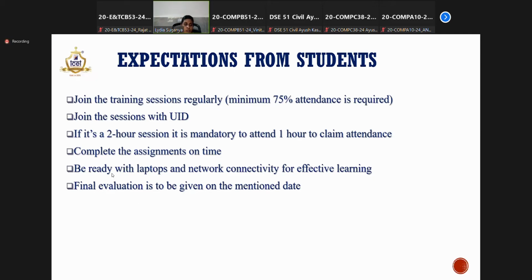The students are required to give the evaluation, that is the oral examination, on that date only. If you miss your evaluation on that day, you will be marked absent and your result will be delayed. You need to note this. There is no second chance for you. You have to give the final evaluation on the mentioned date. Okay.